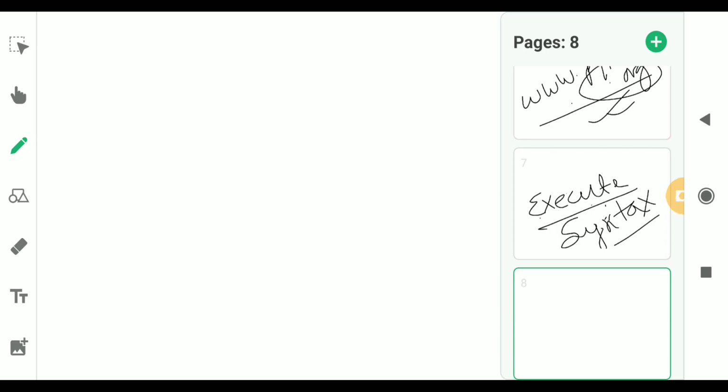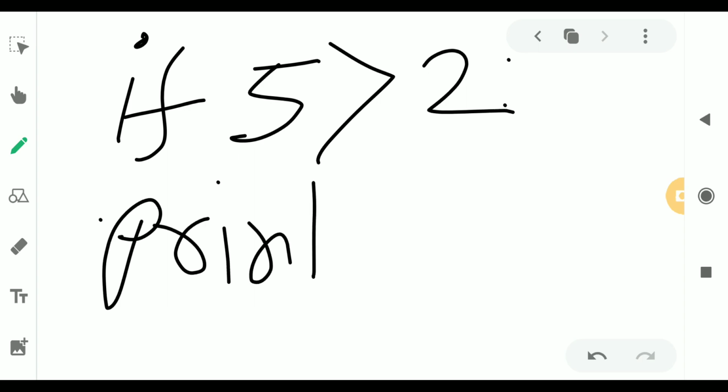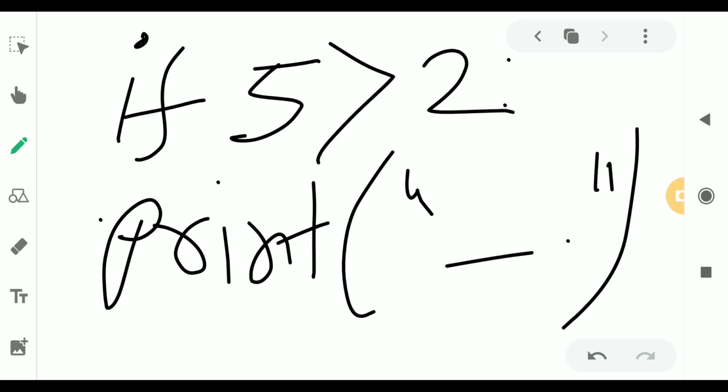Suppose if we try it yourself in your command line in Python: if 5 greater than 2, then print. Suppose you write "5 is greater than 2". So what will it come?